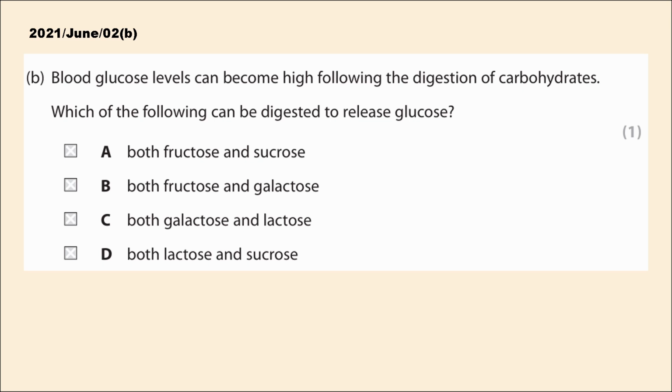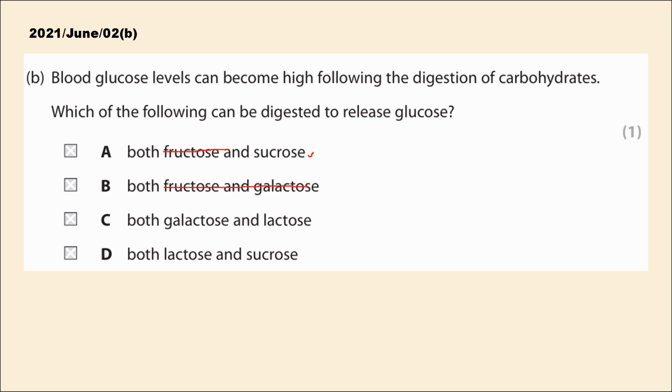Option A, fructose and sucrose. So fructose is a monosaccharide, so it cannot release glucose on its own. Sucrose, however, is a disaccharide made of one fructose and one glucose molecule. Since fructose can't release glucose, option A is incorrect. Option B, both fructose and galactose. So both fructose and galactose are monosaccharides, so neither can release glucose. Therefore, option B is also incorrect.